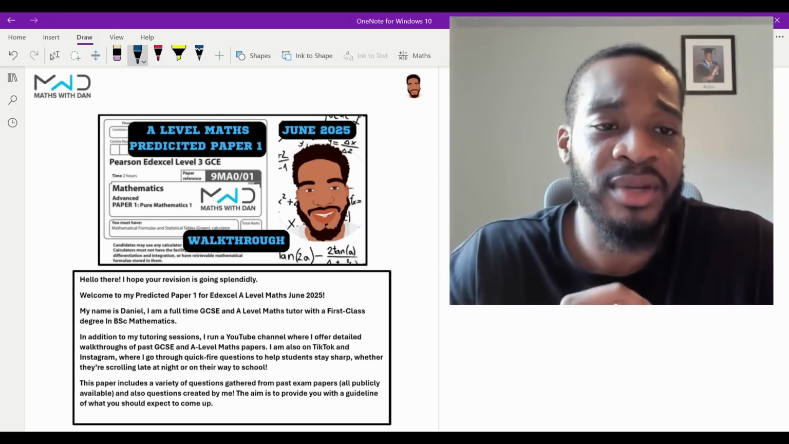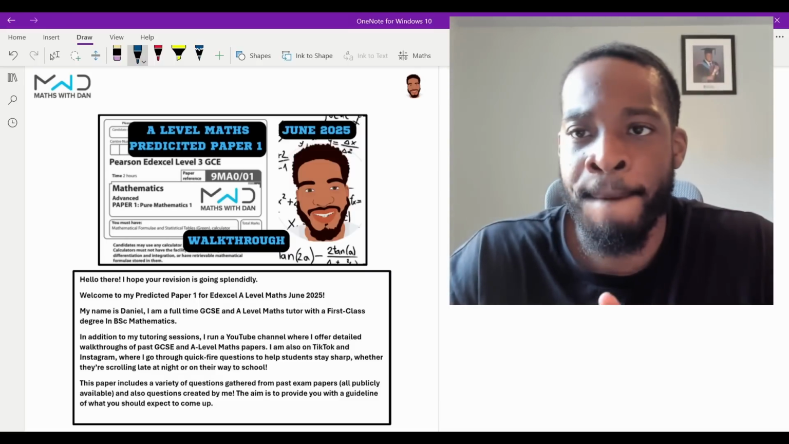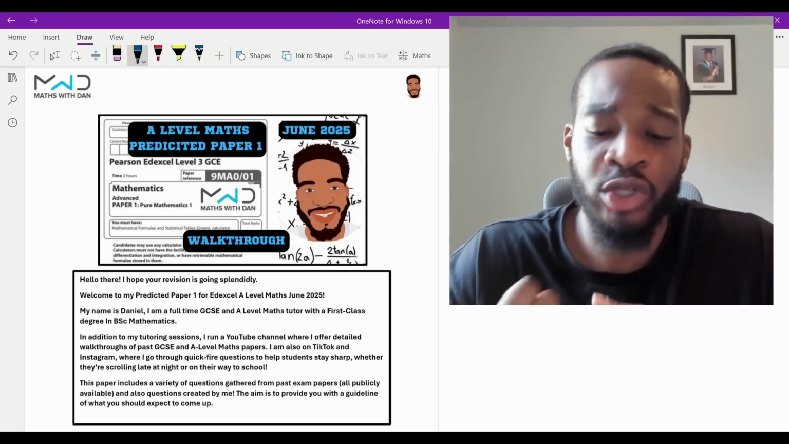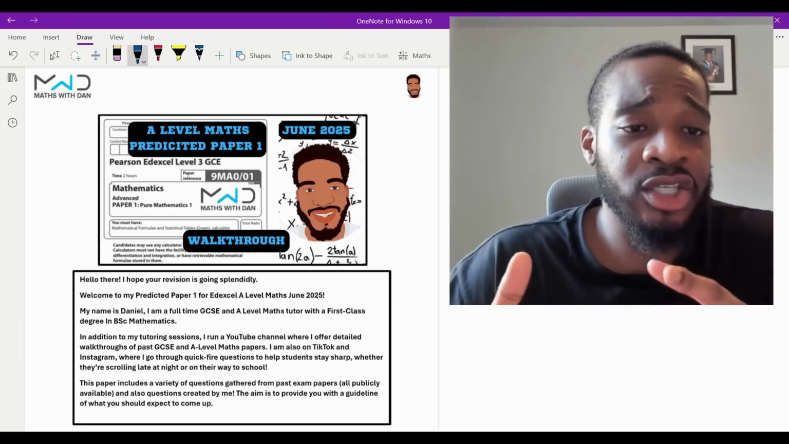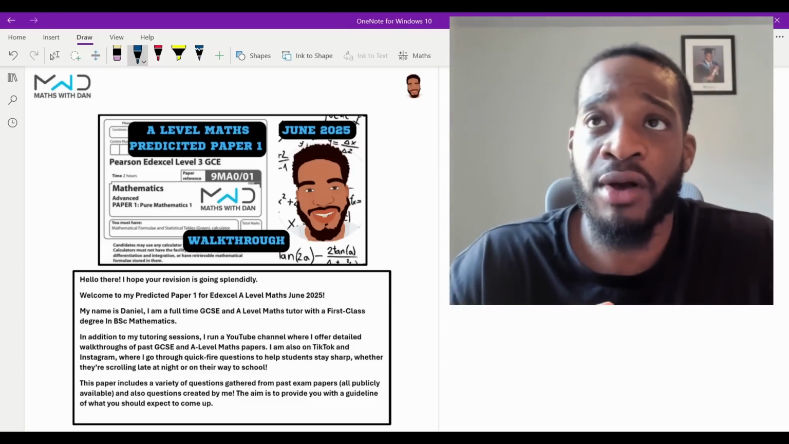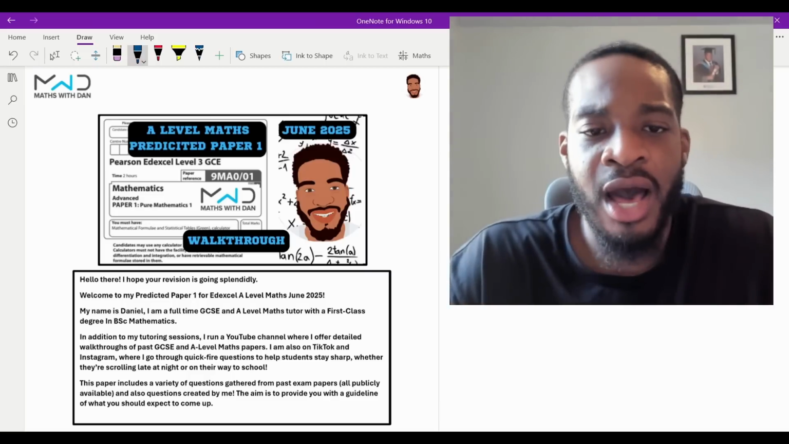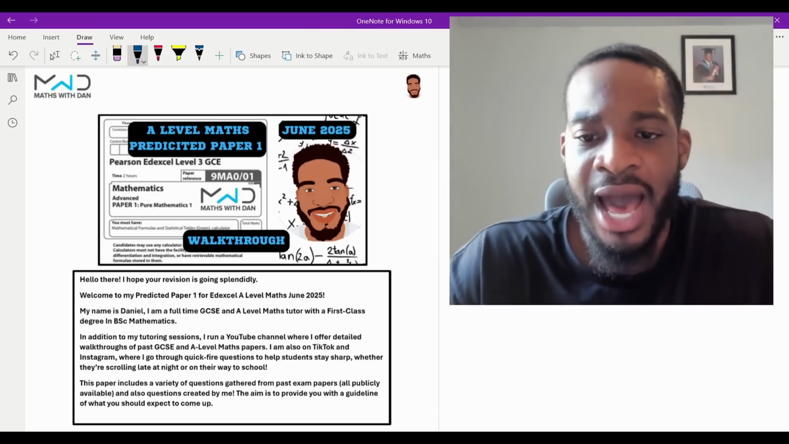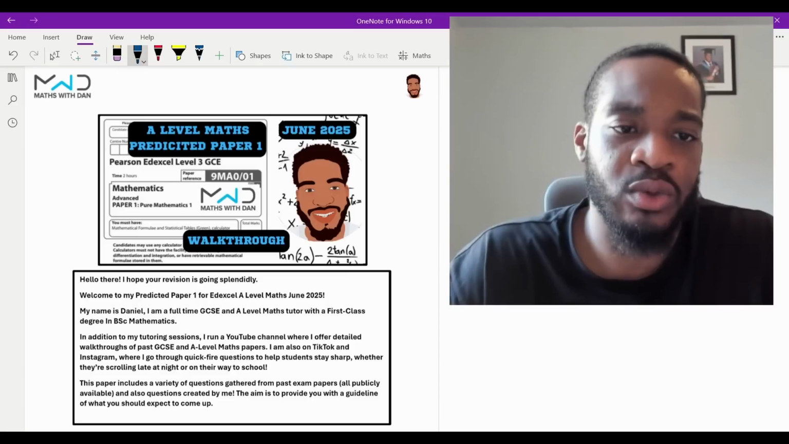But yeah, that's pretty much it in terms of this predicted paper. This will be version one of two, so I'll do a paper two as well at a later point. This paper is a combination of questions that I found from exam papers that are all online, tweaked a bit, and a lot of them are actually my own questions as well. So I created a lot of these questions.